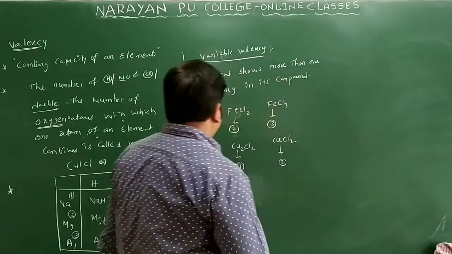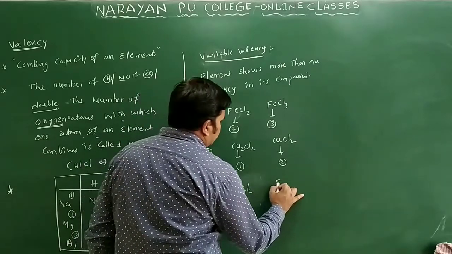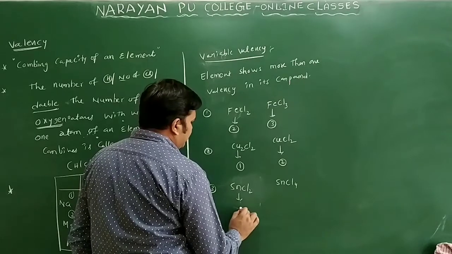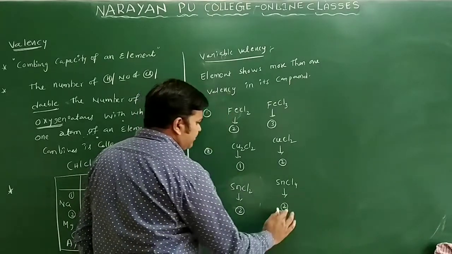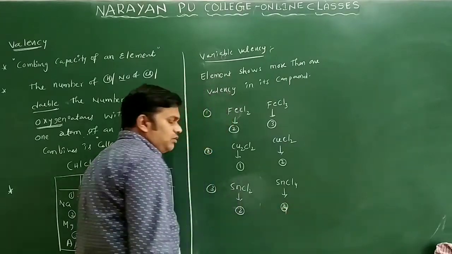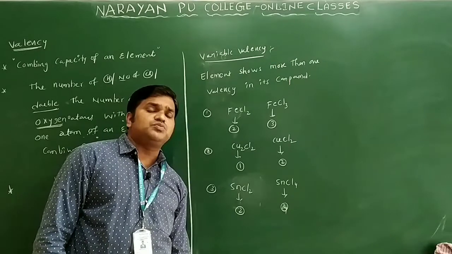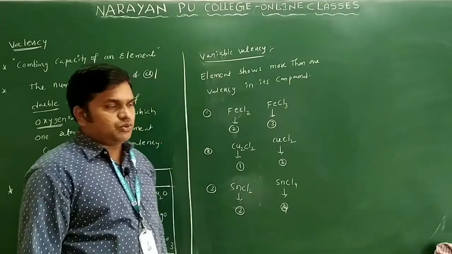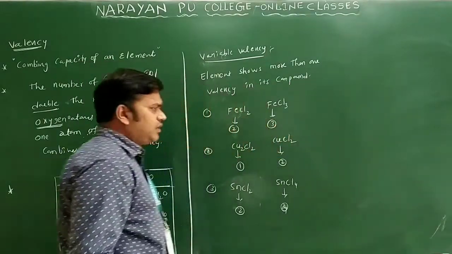I will write different examples. You will take one more example also. I will write here SnCl2 and SnCl4. In this case, what is the valency of tin? 2 only. Here how much? 4 we have only. So this is regarding which one? Variable valency only. If an element shows more than one valence in its compound, it is called what? Variable valency only. Clear? Now we will discuss the valency table, then we will go to the next concept.